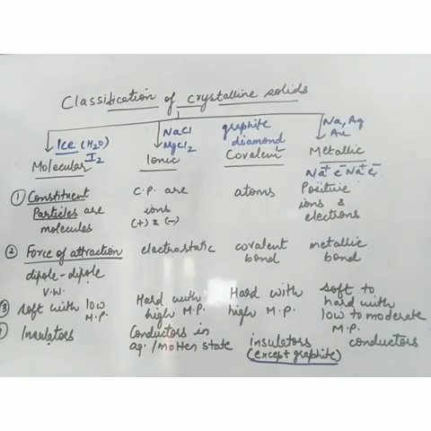So this was all about the classification of crystalline solids, and in this chapter we'll focus mainly on ionic solids. Whatever we'll discuss, that is the structure, properties, defects, we'll discuss regarding the ionic solid only.